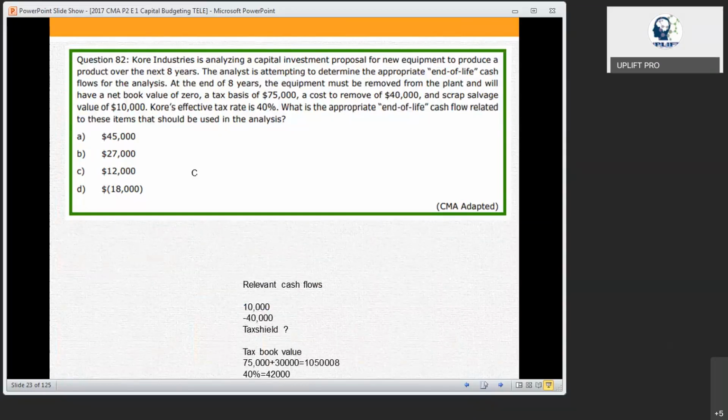And you are going to get an additional expenditure of 30,000, that is 40 minus 10. So it is going to become 105, right? For that 105, you are going to get 42,000 of tax shield. So 42,000 is the tax shield and 30,000 is the cash outflow. So the net is 12,000.